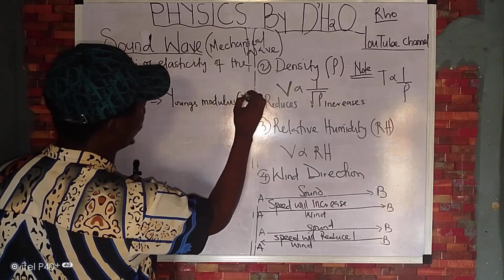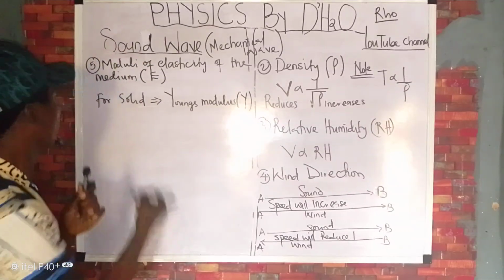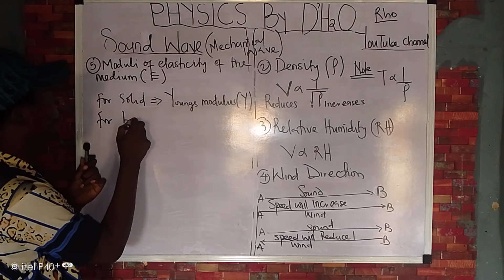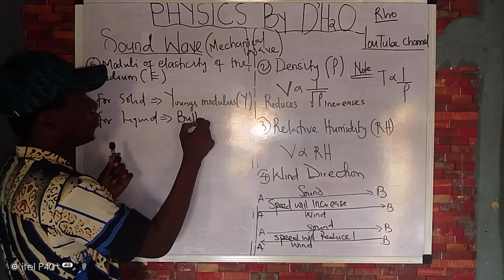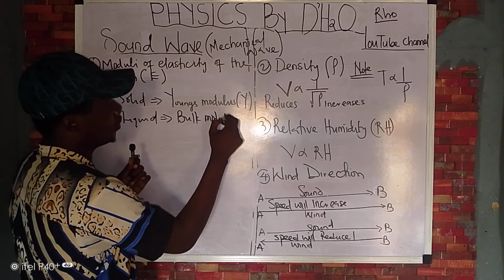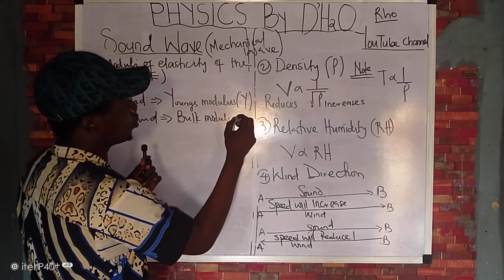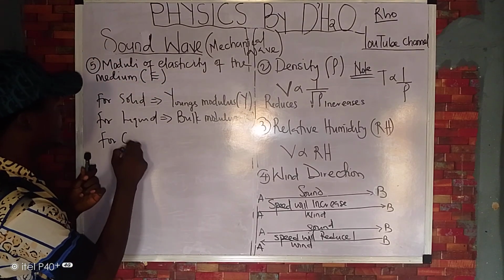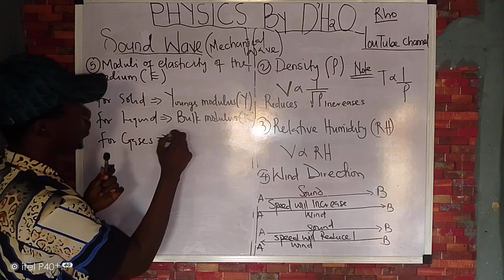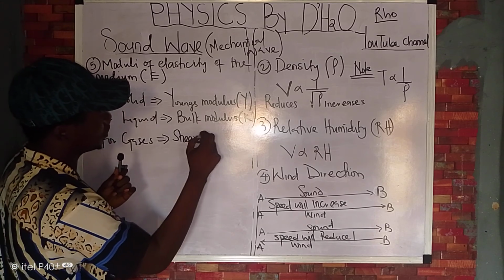And the symbol is Y. Now, for liquid, the moduli is called bulk modulus. So, you can use the letter K. For gases, the moduli is called shear modulus.